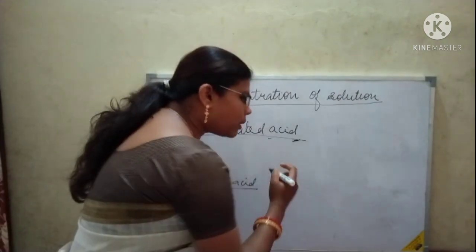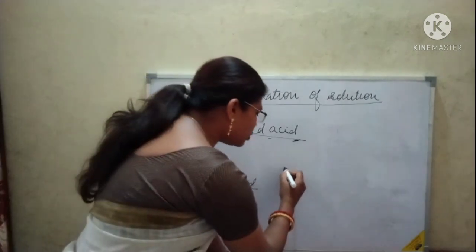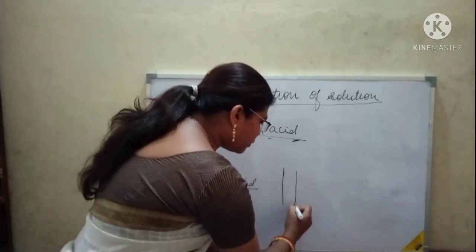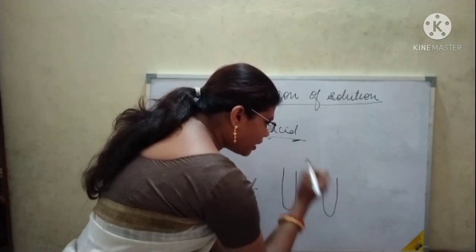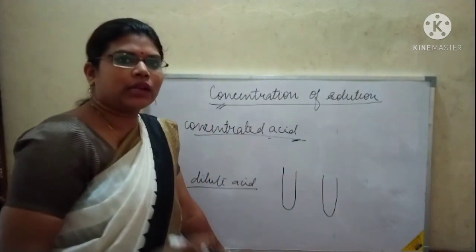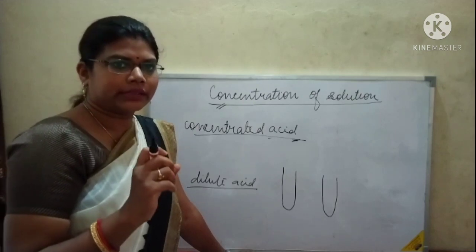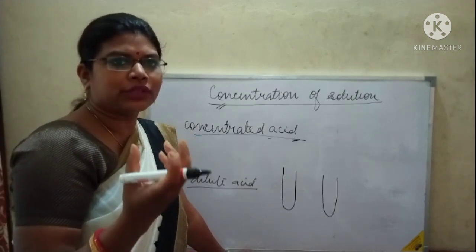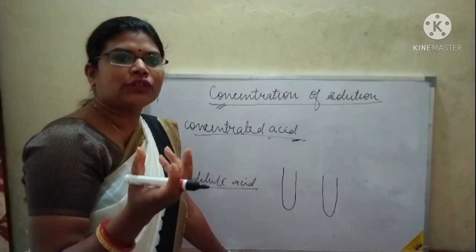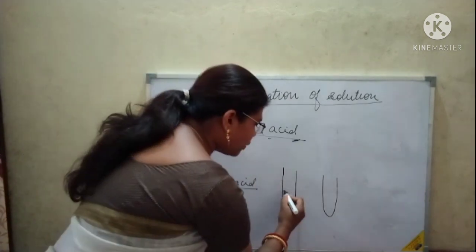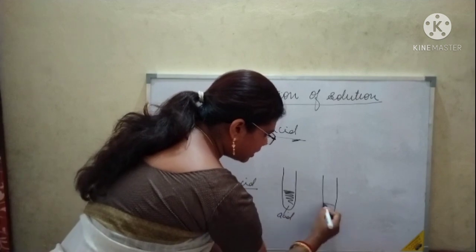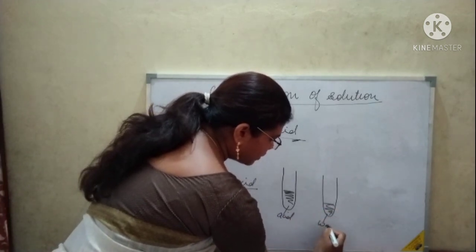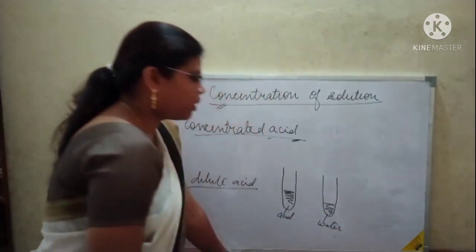See, for the process of dilution you can add acid to water or you can add water to acid. In both cases you are diluting an acid. So you have to do process 1 or process 2. See, we have to do process 2. This is the correct method of diluting an acid, and you will not do the other method.